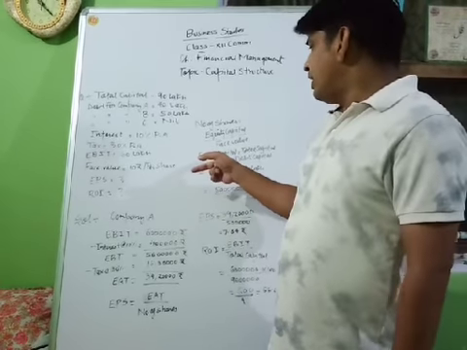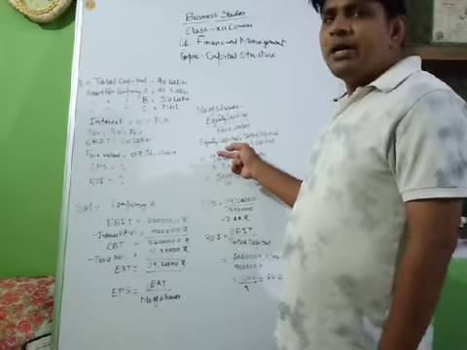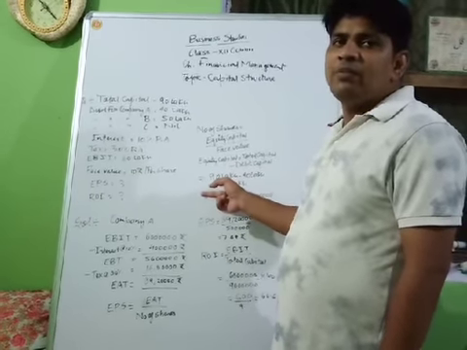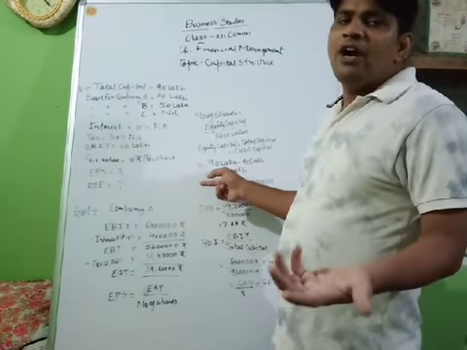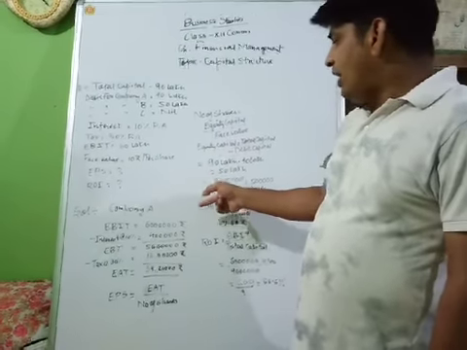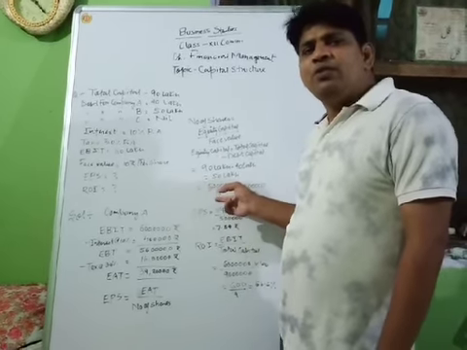Equity capital can be calculated by deducting debt capital from total capital. So it will be 90 lakh minus 40 lakh, which is 50 lakh rupees. So equity capital will be 50 lakh rupees, and if we are going to find out the number of shares, then we have to divide equity capital by face value. So it will be 5 lakh shares.